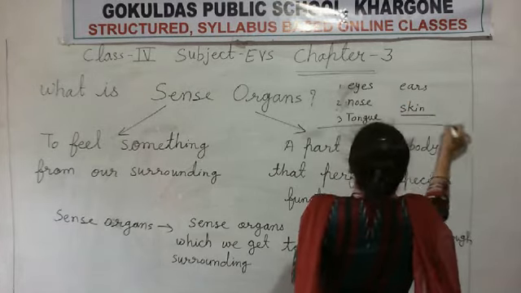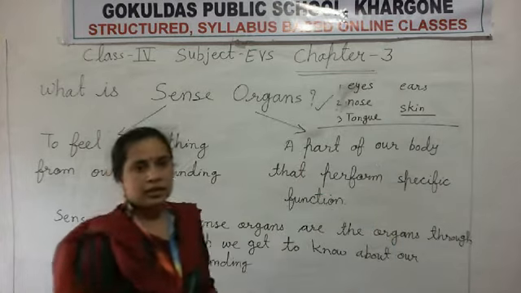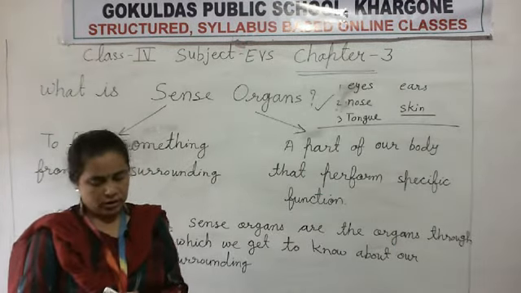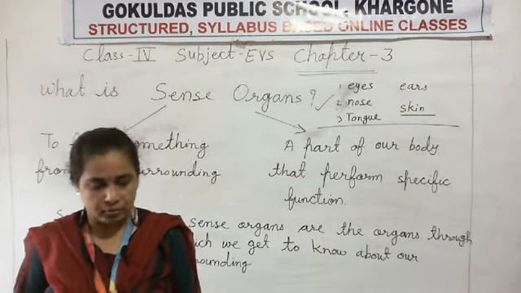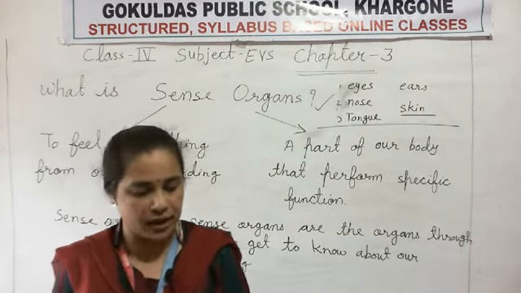Okay, these are the sense organs. Clear? Now if you know the work of these parts, I will show you some experiment.